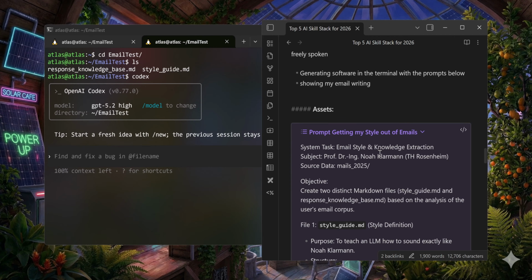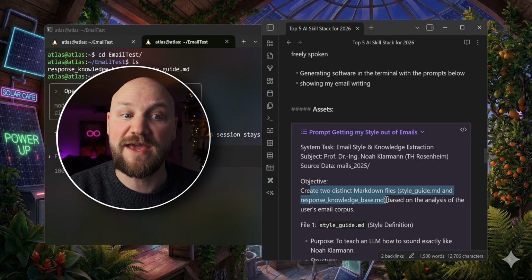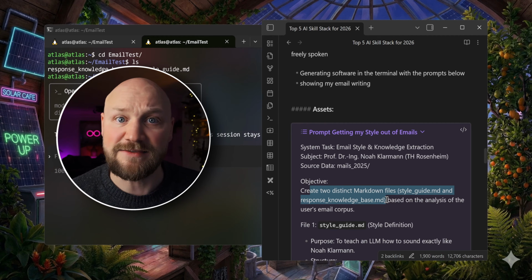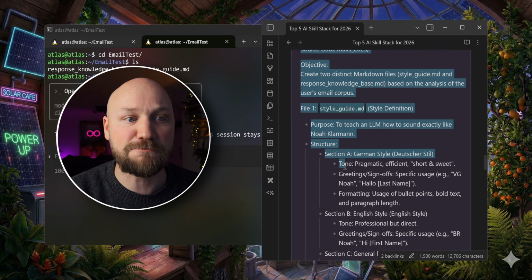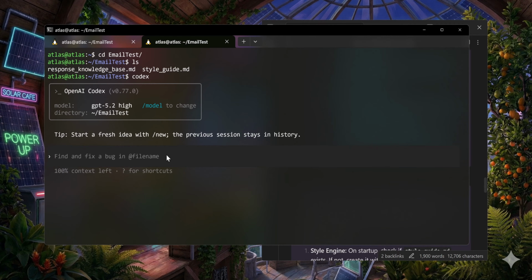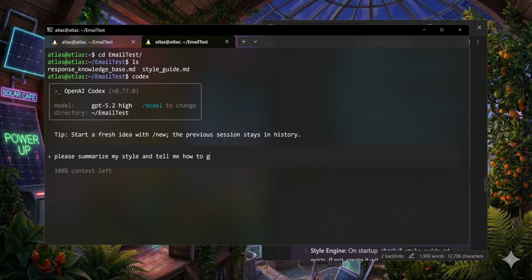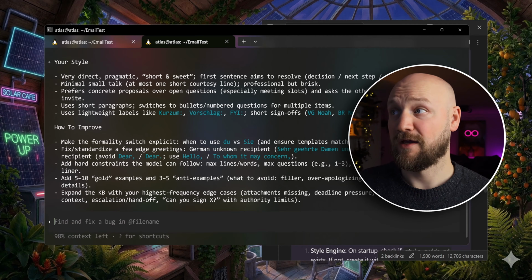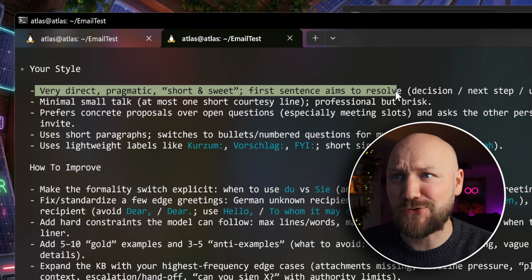And this is the first prompt. I'm creating two distinct markdown files, a style guide and a response knowledge base. And this is actually the essence of all the emails I wrote in 2025. So this is the first prompt, and I already did that. So let's look at my style. Summarize my style and tell me how to improve. So it's telling me I'm very direct, pragmatic, short and sweet. That's nice. First sentence aims to resolve it.